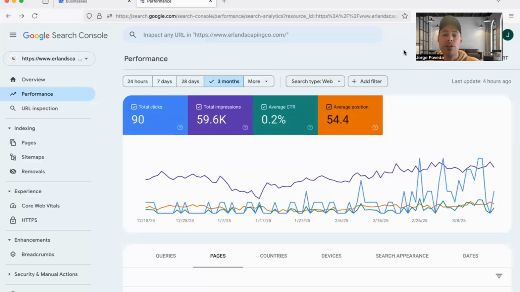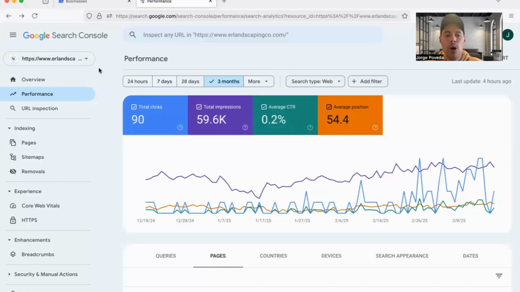But if the average click-through rate of your web pages is higher than it would expect, then your rankings will continue to go up. Okay, and so what we want to do is give ChatGPT or Claude some data with some prompts, have it do the heavy lifting and analysis for you, and then also give us recommendations on how to improve our click-through rates. And so I'm going to show you how to do just that.